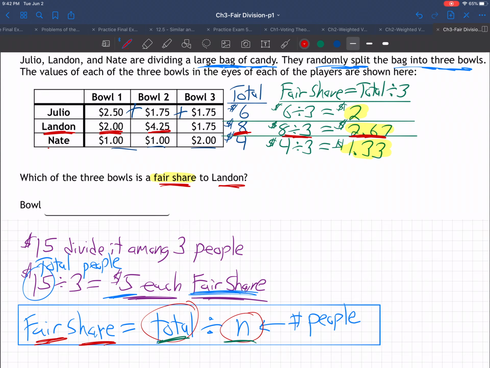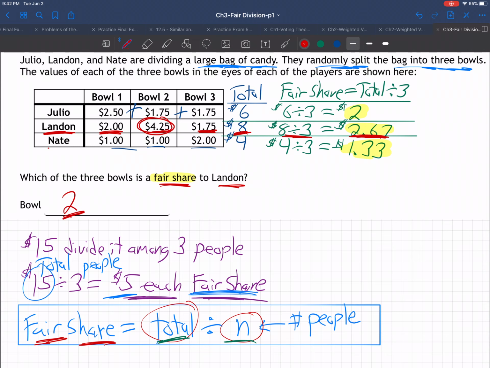If you gave him bowl number 2, which is $4.25, he thinks it's worth $4.25. That's how he sees it based on the candy he likes that's in that bowl. He would think you're giving him more than a fair share. So bowl number 2, for sure. If you gave him bowl number 3, he thinks that's only worth $1.75. That's less than what he thinks a fair share would be for him. And so only bowl number 2 would be a fair share for Landon.